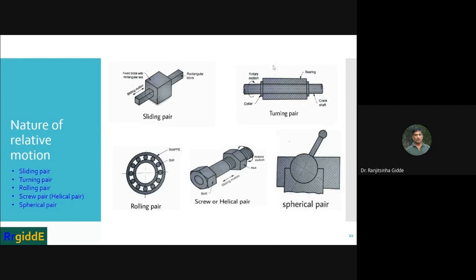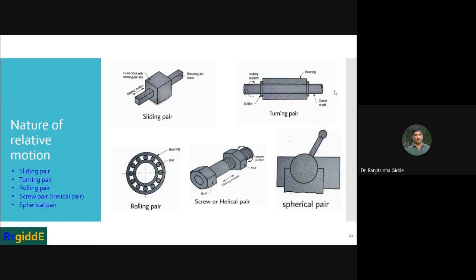Initially, what you are observing is that there is a collar, therefore only the shaft is going to rotate, there is no sliding motion. So if the collars are removed, then the shaft is going to rotate and also slide in either the left or right direction.